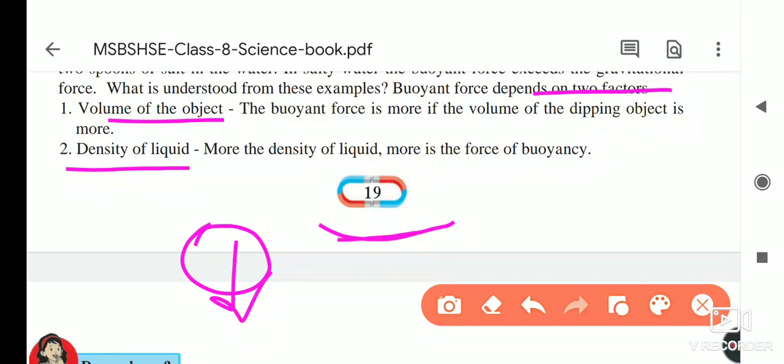And next is the density. The density of seawater is more than that of fresh water, and because of this buoyancy, the substances do not sink inside that water. So buoyancy depends upon two things: first the volume, and secondly the density.